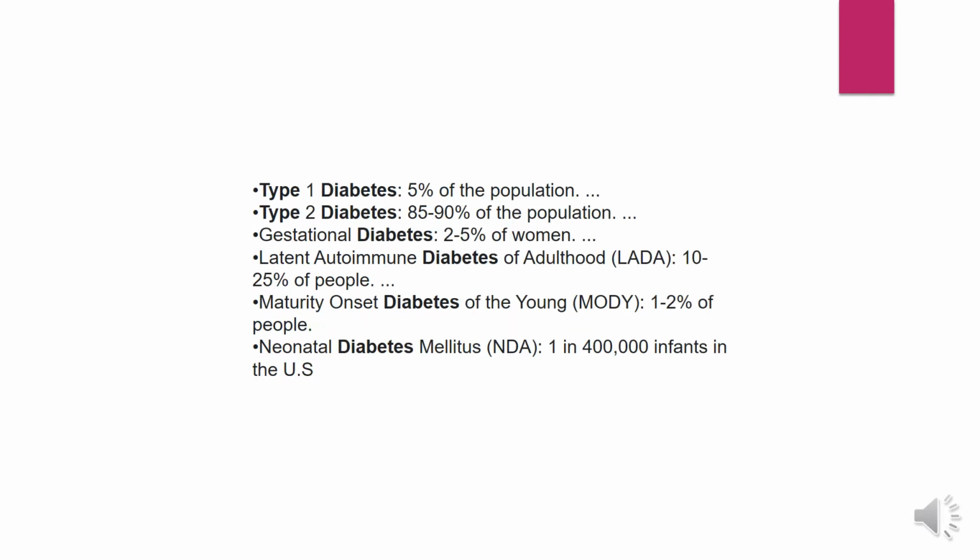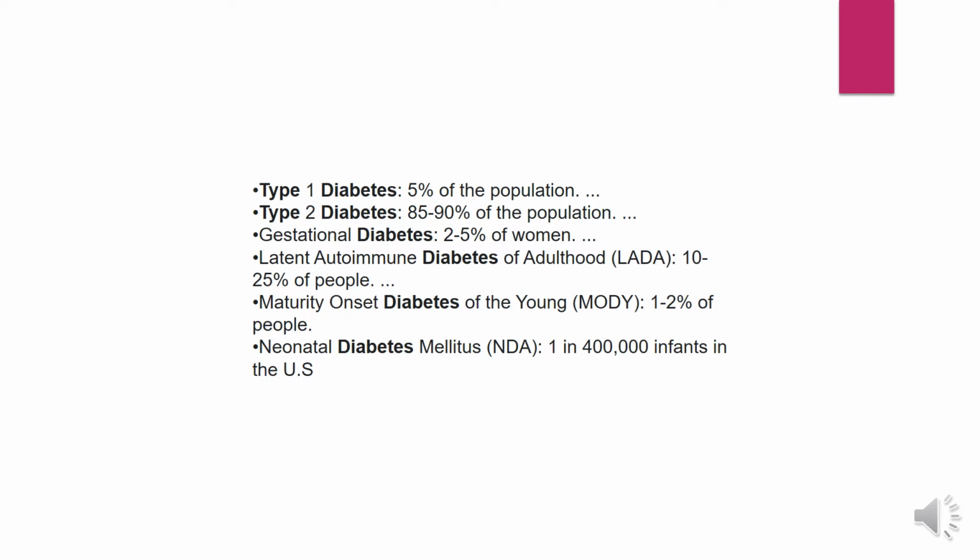So let us see the types of diabetes mellitus. Type 1, type 2, gestational diabetes, latent autoimmune diabetes of adulthood, maturity onset diabetes of the young, neonatal diabetes mellitus.